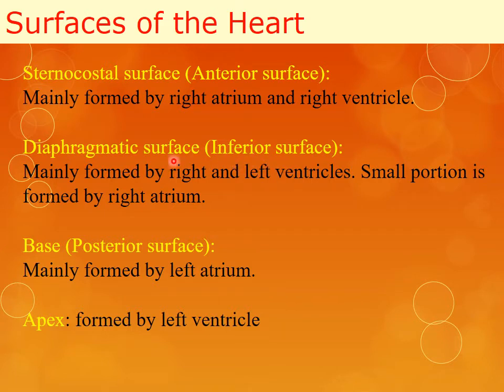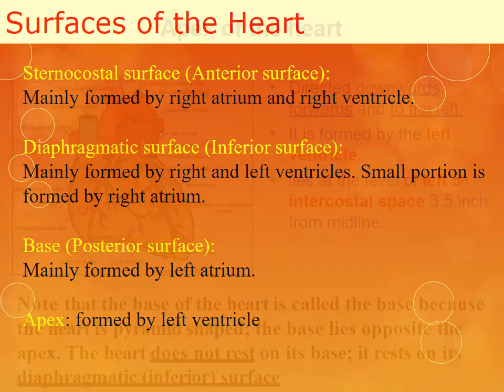So the inferior surface is also called diaphragmatic surface. It is mainly formed by the right and left ventricle and the small portion of the right atrium. Then the base or the posterior surface is mainly formed by the left atrium and the apex is formed by the apical part of left ventricle.